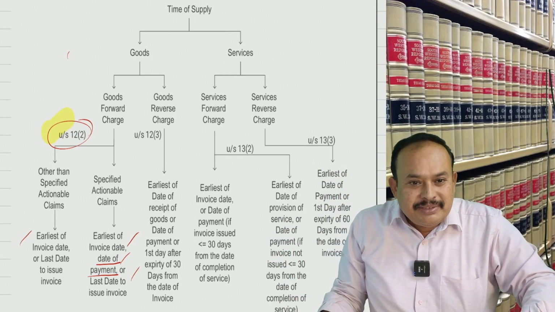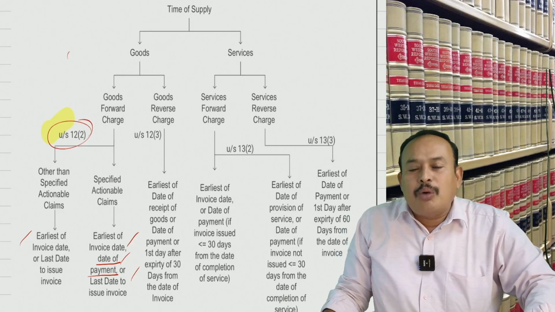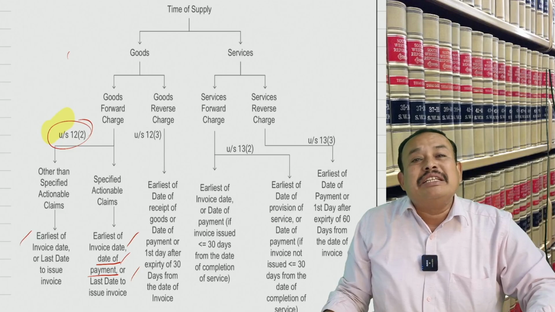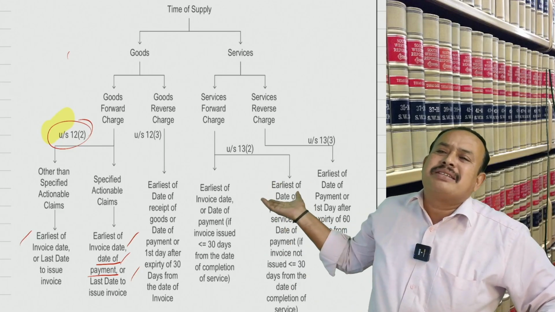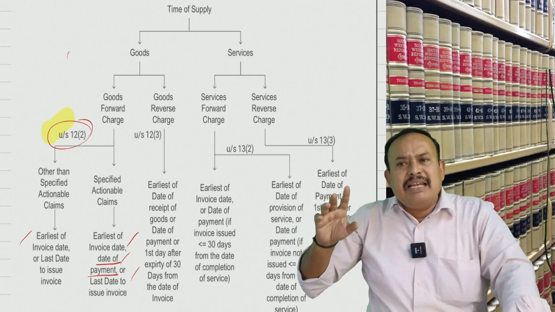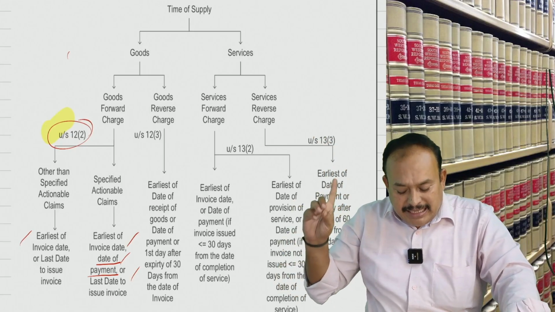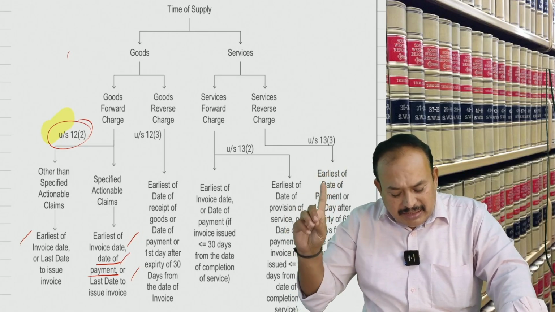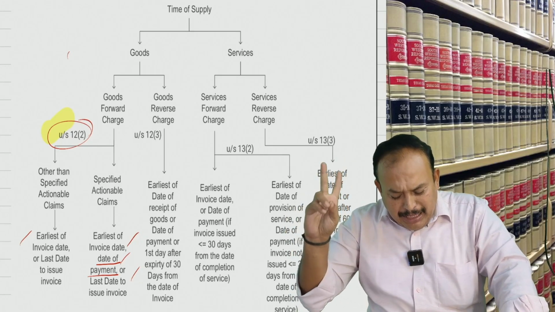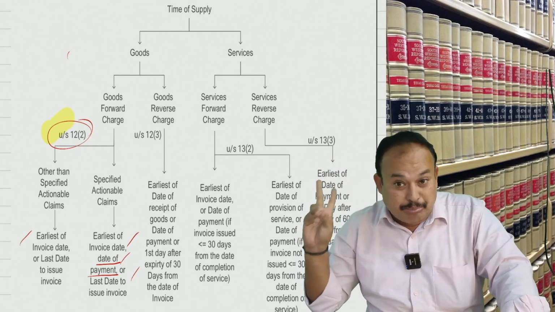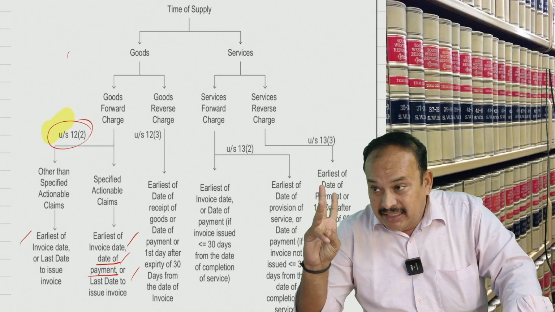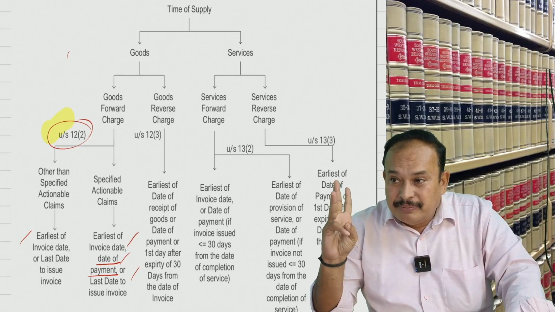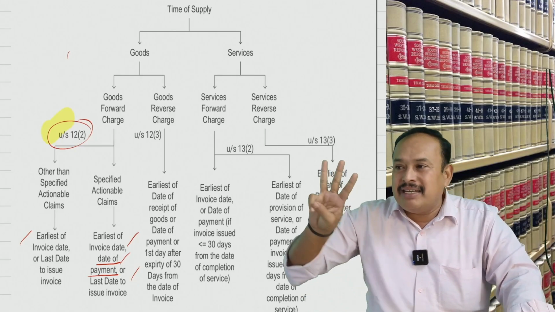Is it clear? If so, now tell me, the time of supply for supply of goods where RCM applies, what is the time of supply? Look on the screen. Earliest of: 1, date of receipt of goods. Second, date of payment. And third, the important point, the first day after expiry of 30 days from the date of invoice.